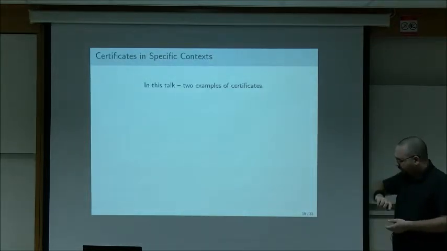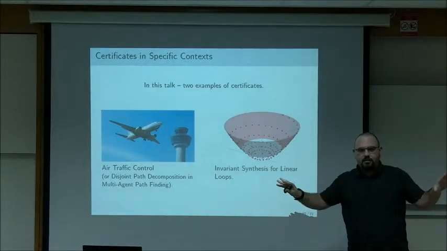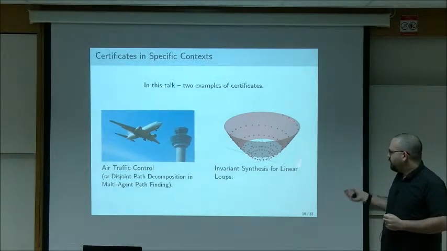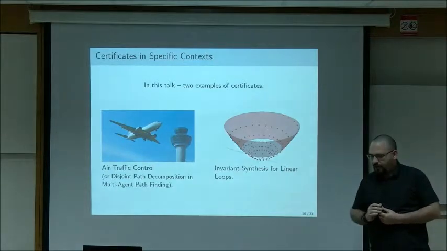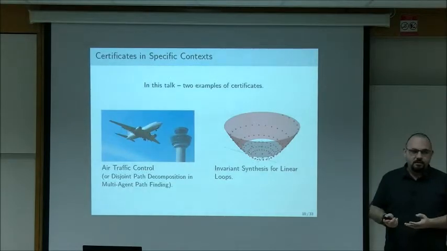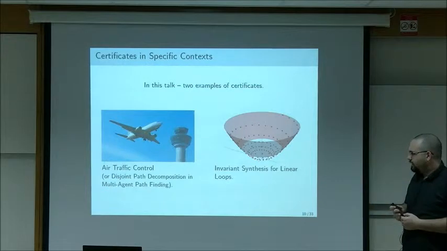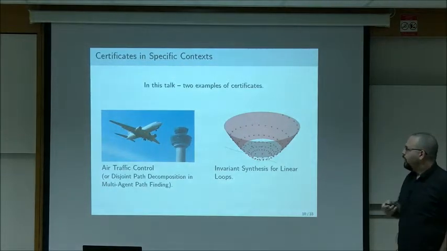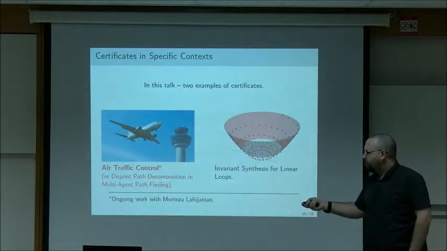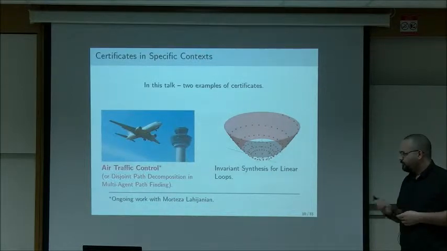What do I want to talk about today? So I will present two works from very, very different contexts in verification. One is from robotic planning, air traffic control, and the other is about linear dynamical systems. And the idea is that we need to focus our context to some scenario where explanations make sense. So these are two things in different areas that make sense in the explanation domain. So I'll start with the first work, which is about air traffic control, or in other words, disjoint path decomposition in multi-agent pathfinding. This is ongoing work with Morteza Lahianian from Colorado University.